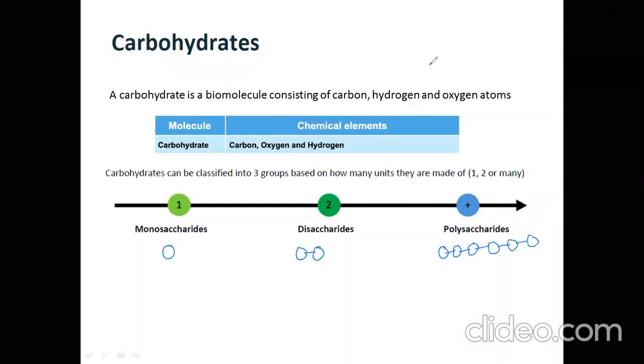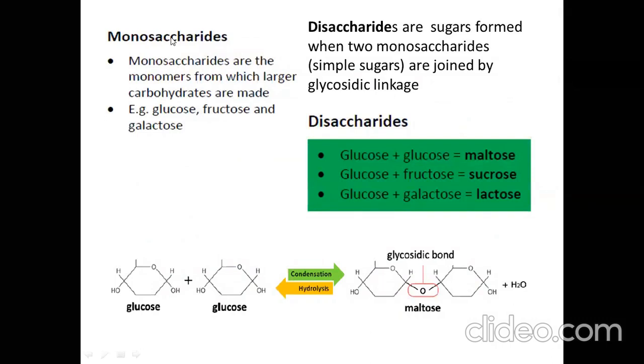Okay, now let's study these sugars in detail. First one, monosaccharide. Monosaccharides are the monomers from which large carbohydrates are made. Monomer means the small units from which large carbohydrates will form. Monomers joined together will form polymer.